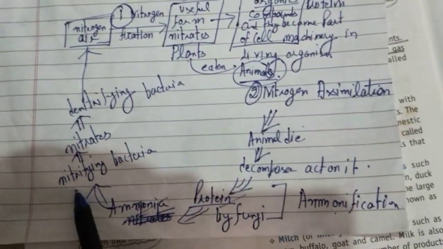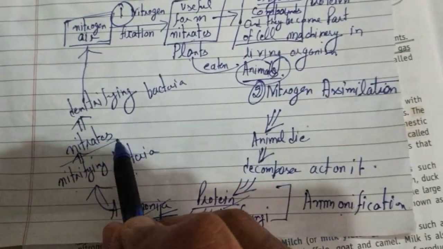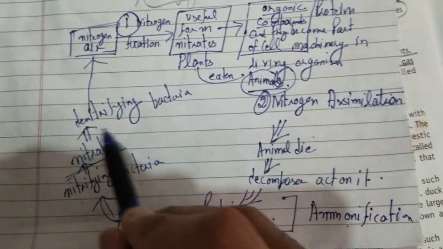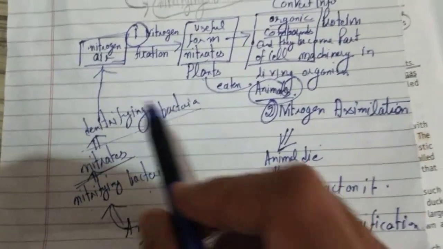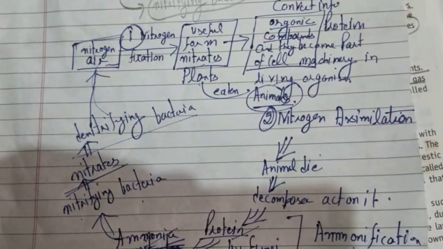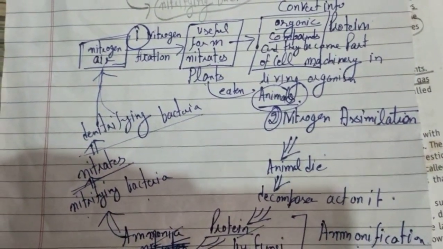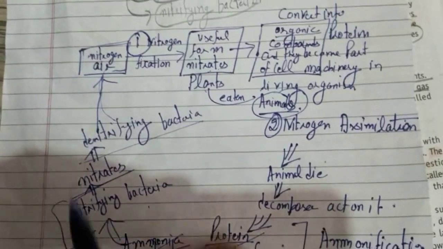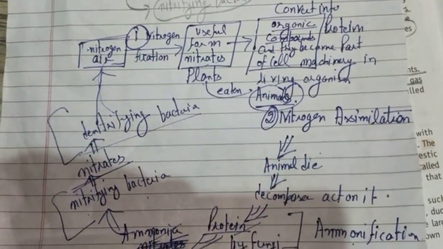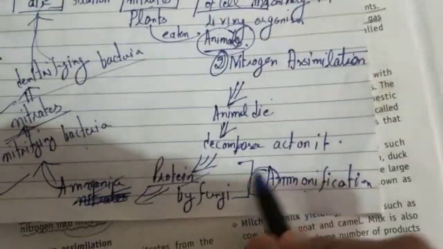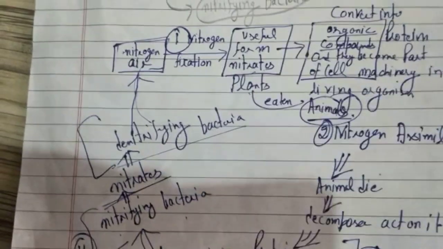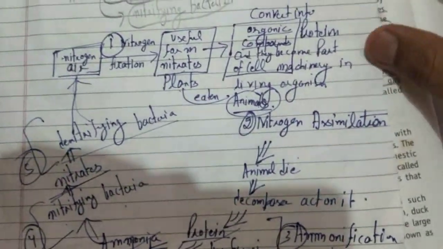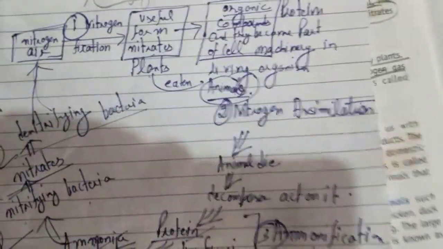On ammonia, nitrifying bacteria will act, nitrates will be made, and on nitrates, denitrifying bacteria will act and nitrates will be converted into nitrogen in air. This step is known as nitrification, and this step is known as denitrification. So the third step is ammonification, nitrification is the fifth step, and denitrification is the sixth step. These are all the 6 steps we are talking about in this nitrogen cycle.